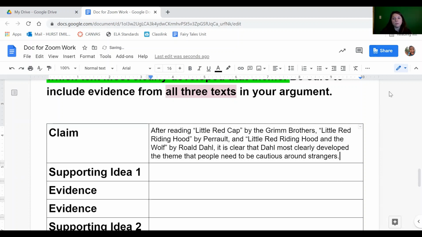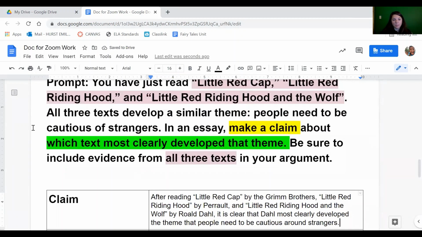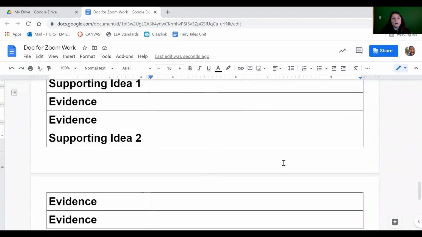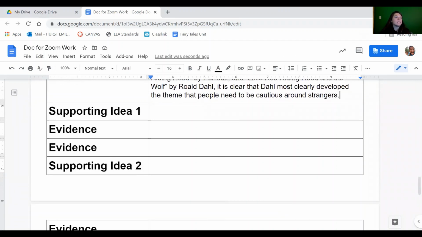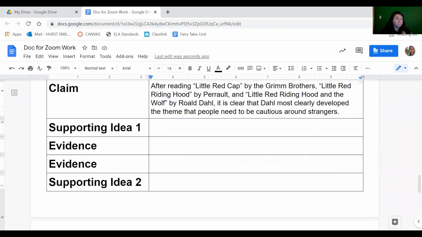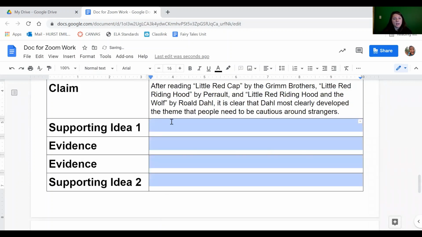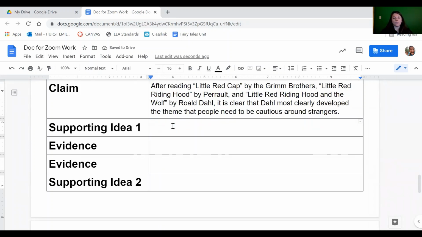If you look, most of those words I got from the prompt: people need to be cautious of strangers, clearly developed the theme. Next, I need to come up with my reasoning. The reason that I'm modeling with this is because I think it's difficult to argue that Roald Dahl is the best. So first of all, I think that, so my supporting ideas are these overarching reasons. Why is Roald Dahl the best at this?